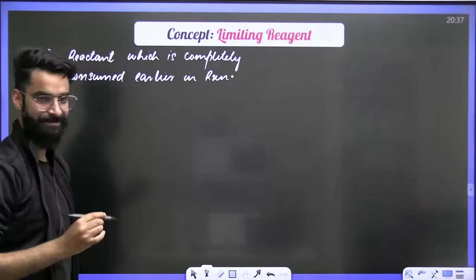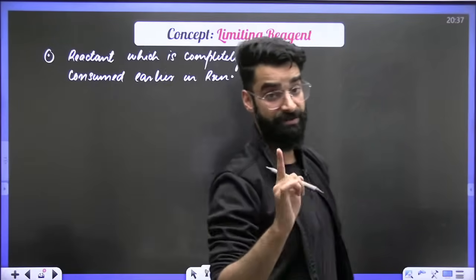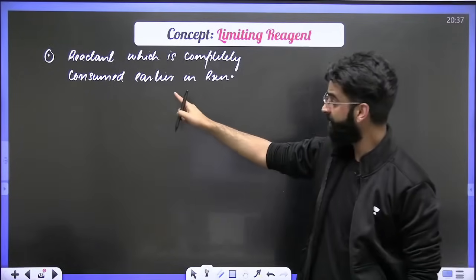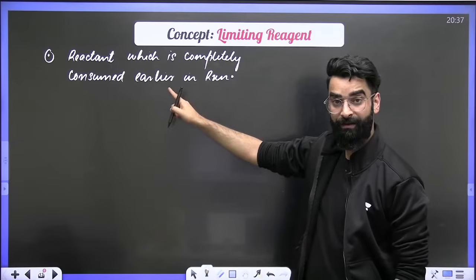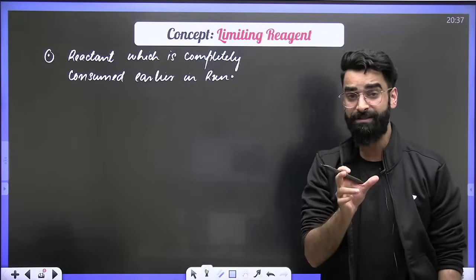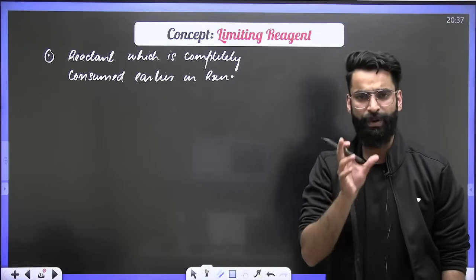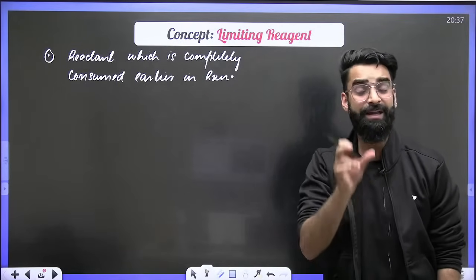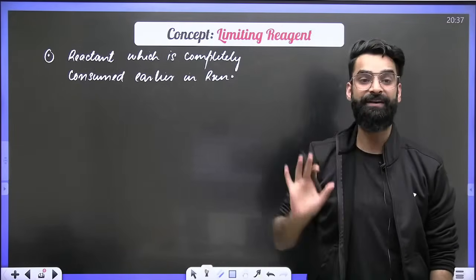What do we mean by this? I'm telling you, this is a very important concept. Please have a look properly at this concept. Limiting reagent is that reactant in a chemical reaction which gets completely consumed earlier in the reaction.